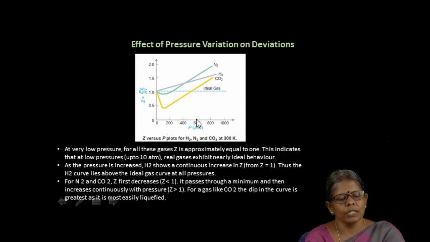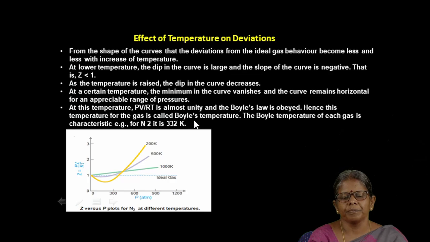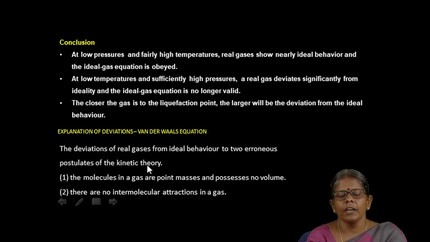Next, we can see the effect of temperature on deviation. Here, the Z value is plotted against pressure for the same gas, nitrogen, at different temperatures, like 200 Kelvin, 500 Kelvin and 1000 Kelvin. At 1000 Kelvin, the Z value is always greater than 1, whatever the pressure may be. But in the case of 500 Kelvin, the value gets negatively deviated. The value becomes less than 1 on increasing pressure up to a particular pressure. After that, the value of Z will be greater than 1.